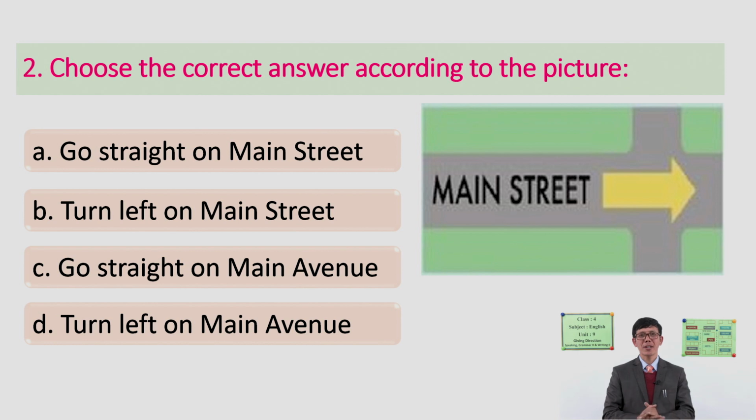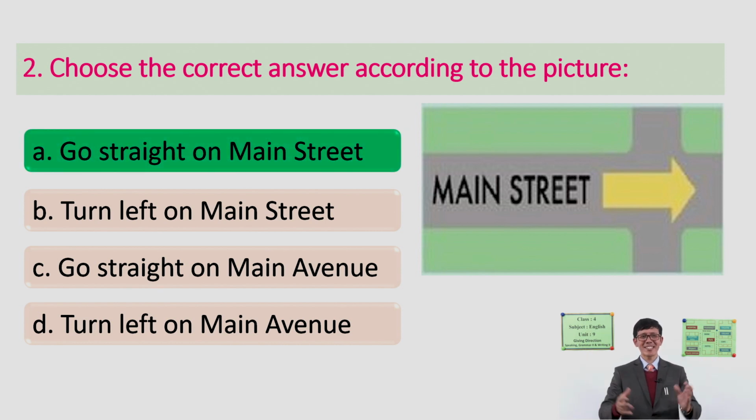Please, you can make a right guess with the help of this picture. What is your answer? All right, check your answer. Your answer is go straight on Main Street. Okay, this is what we have been using repeatedly. This is the correct answer.